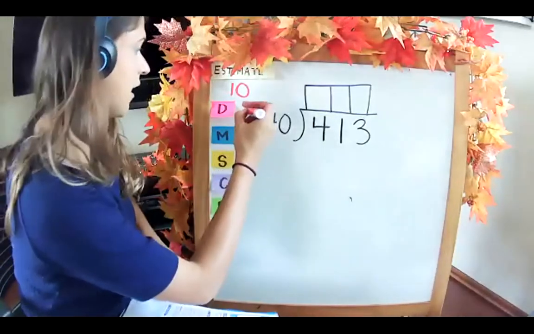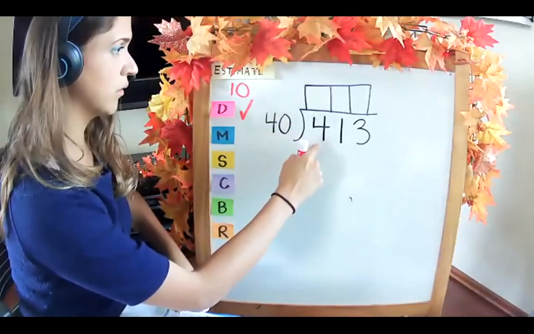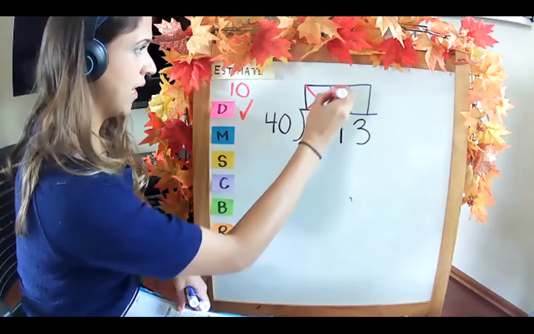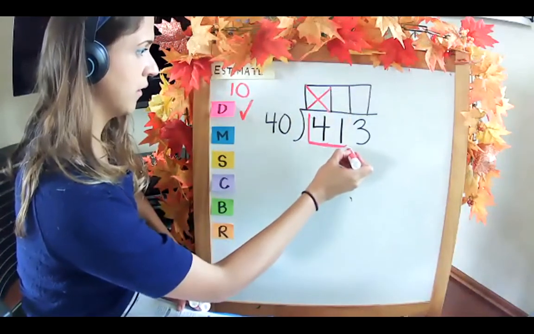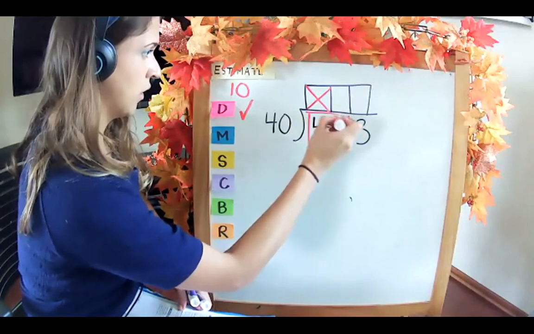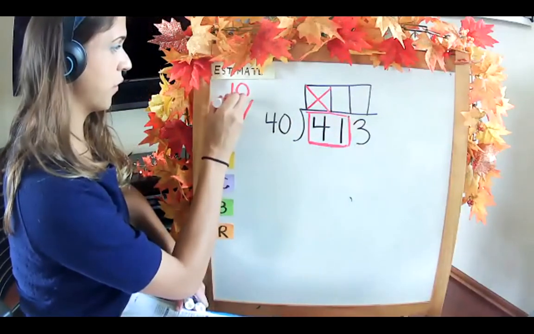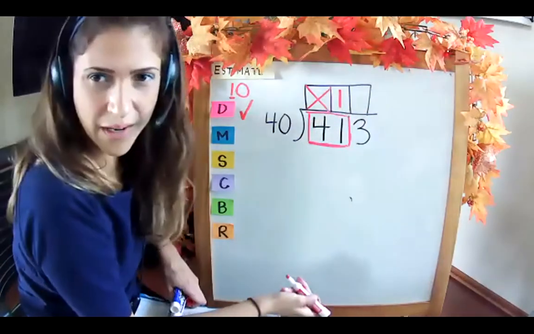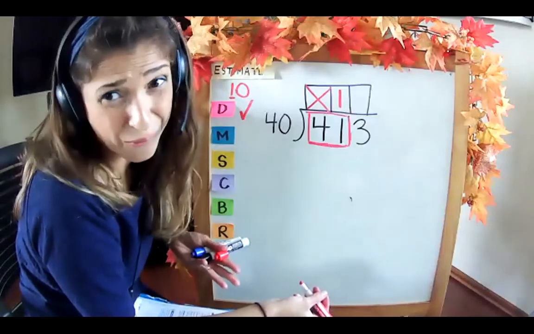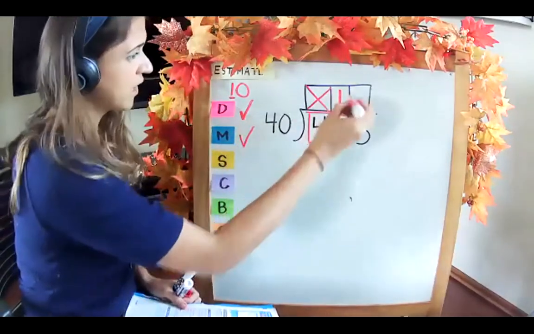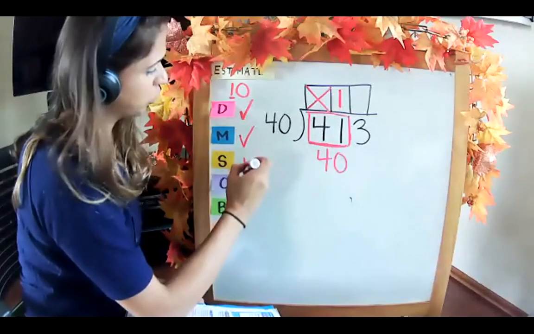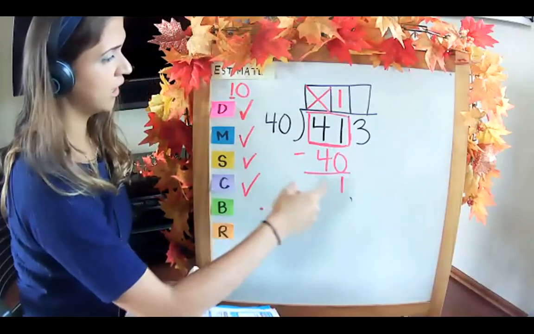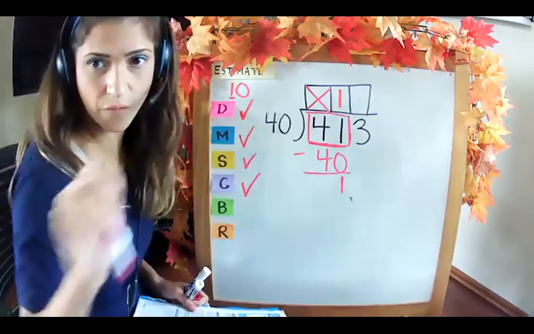All right, divide. Can 40 go into 4? No. Can 40 go into 41? Yes. Exactly one time. Looking at our estimate, what would our first digit be? It would be 1, which was pretty common sense, right? 40 into 41. It's going to go in one time. All right, multiply. 40 times 1, 40. Subtract. 41 minus 40, 1. Check. Is the remainder 1 less than our divisor of 40?